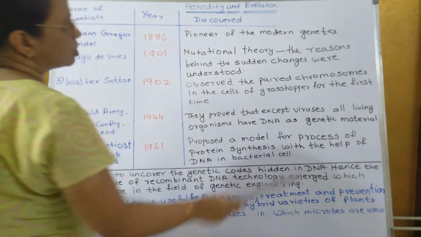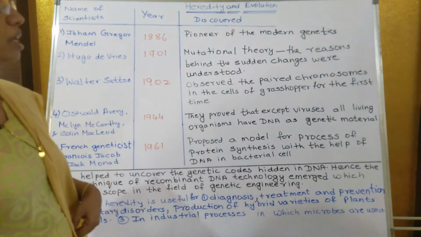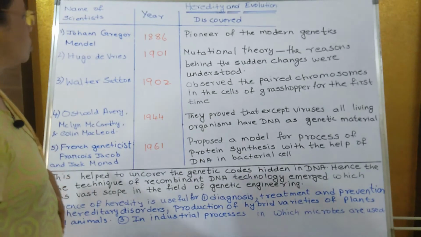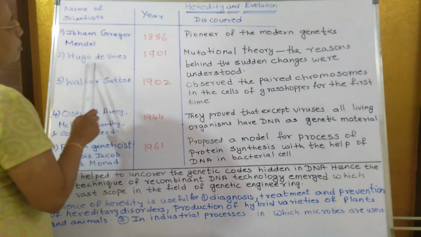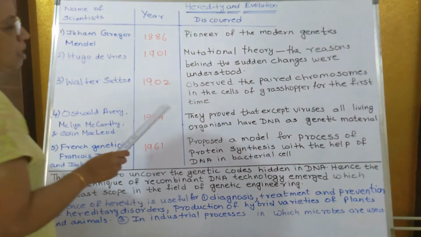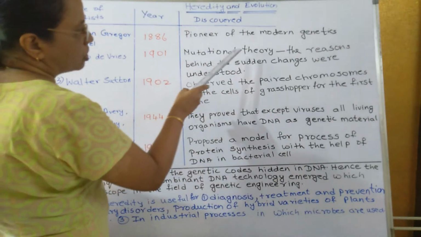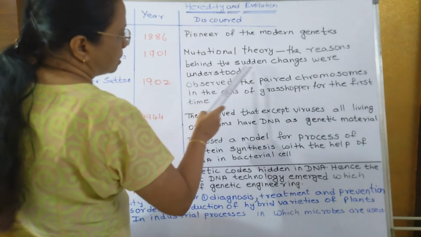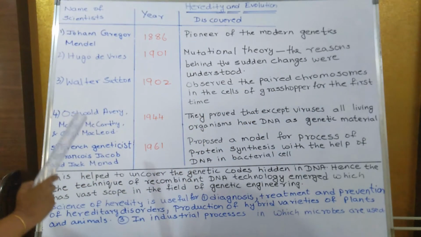Now the first scientist, Johann Gregor Mendel, in the year 1886 was a pioneer of modern genetics. Whatever we are studying today about genetics, he was the one who originated all this modern genetics. The next scientist, Hugo de Vries, in 1901, discovered the mutation theory. Because of the mutation theory, the reasons behind sudden changes were understood.